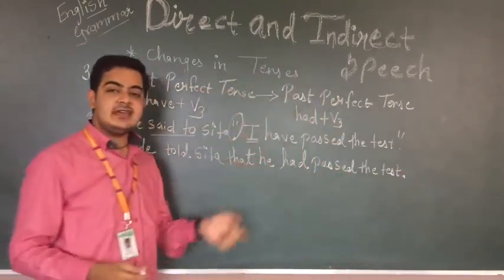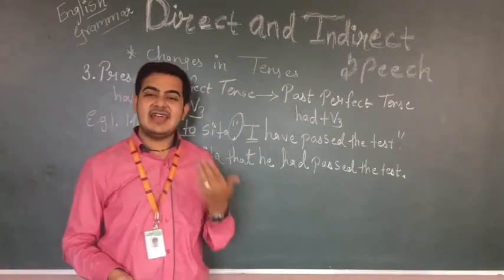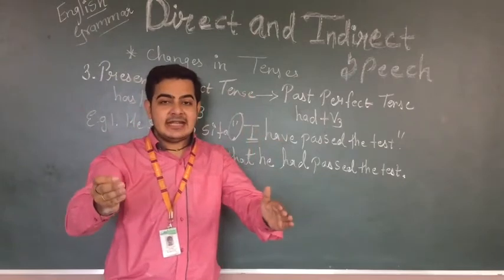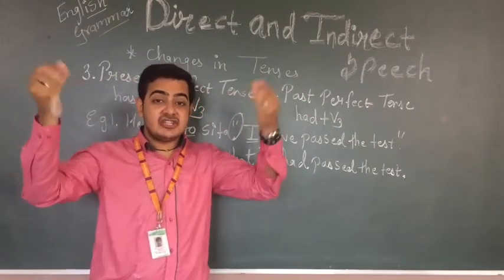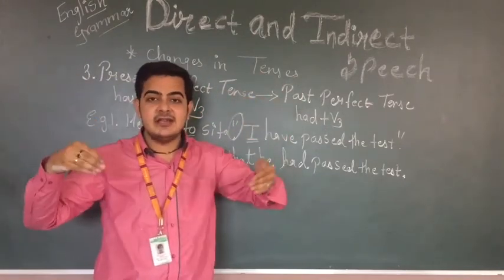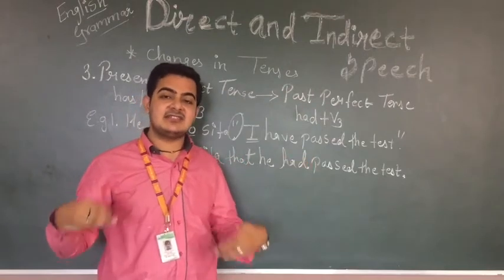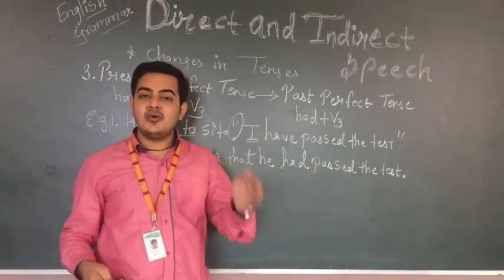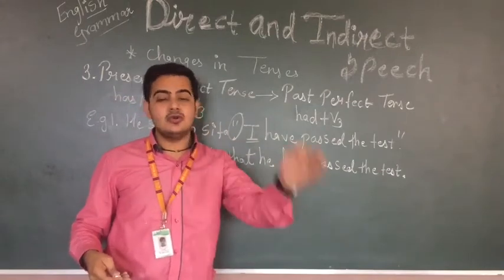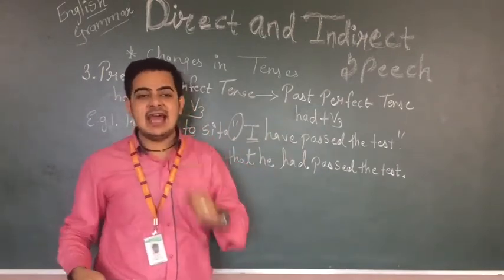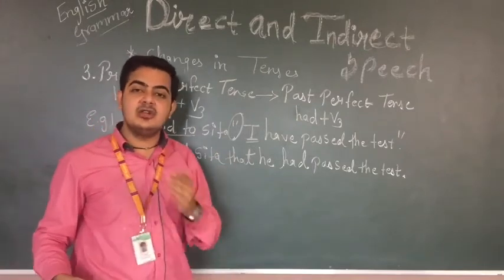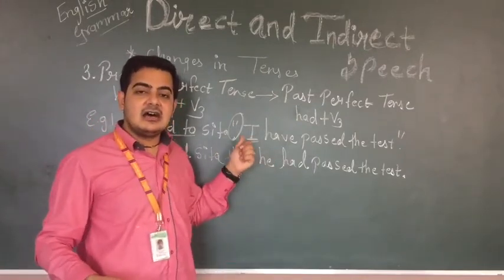Understood? How easy it is? Yes, it's very simple. We don't have to make it complicated, as you have that imagination in your mind, illusion that this direct indirect is very difficult. But no, it is very easy if you are knowing the tenses and all the rules of direct and indirect. So these are the basic rules we need to learn first.